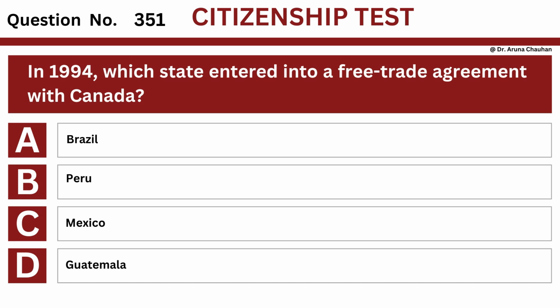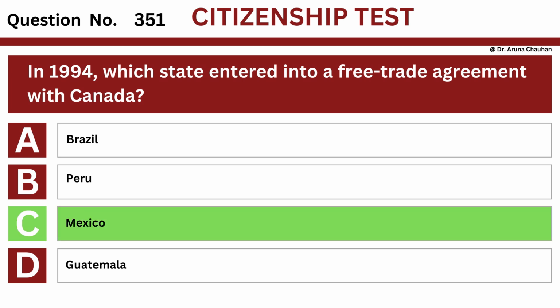Question number 351. In 1994, which state entered into a free trade agreement with Canada? Option A, Brazil. Option B, Peru. Option C, Mexico. Option D, Guatemala. The answer is option C, Mexico.